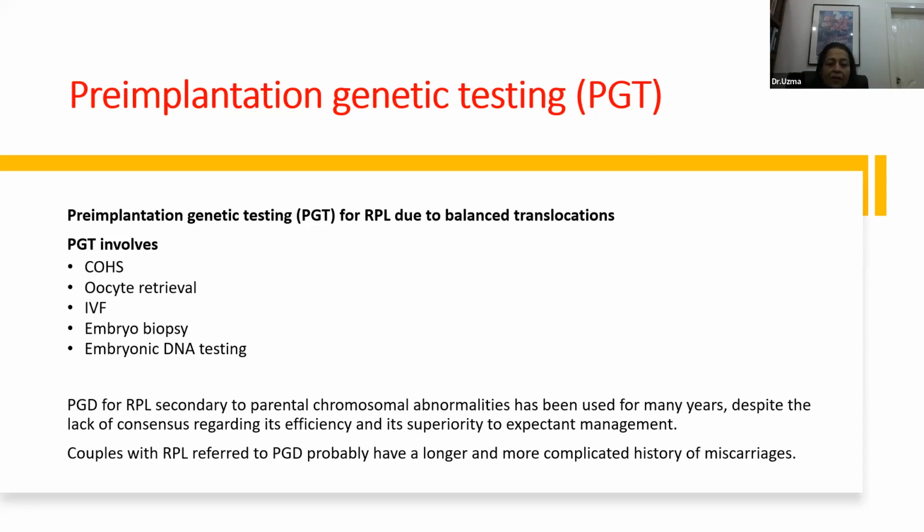Then with IVF, we get the embryos, we do the embryo biopsy, and then we send the biopsy for DNA testing. And if the embryo is euploid, we will place that embryo in the uterine cavity, do the embryo transfer. If the embryo is aneuploid, then we will defer embryo transfer in this patient. So we can select euploid embryos and we can address this problem with that.